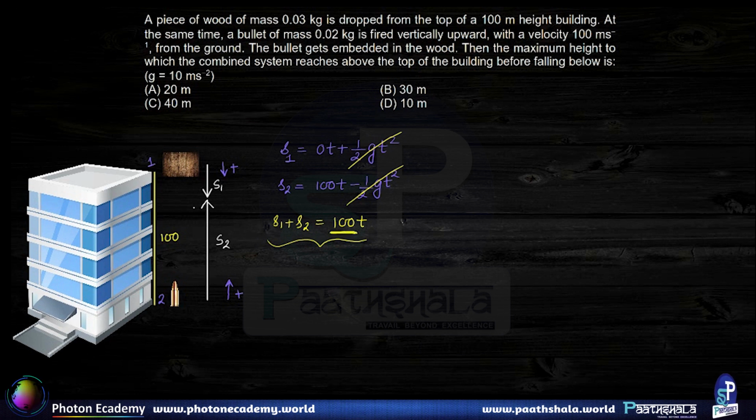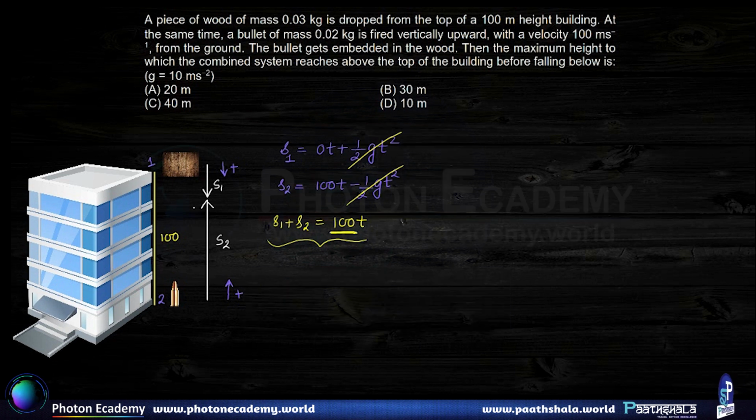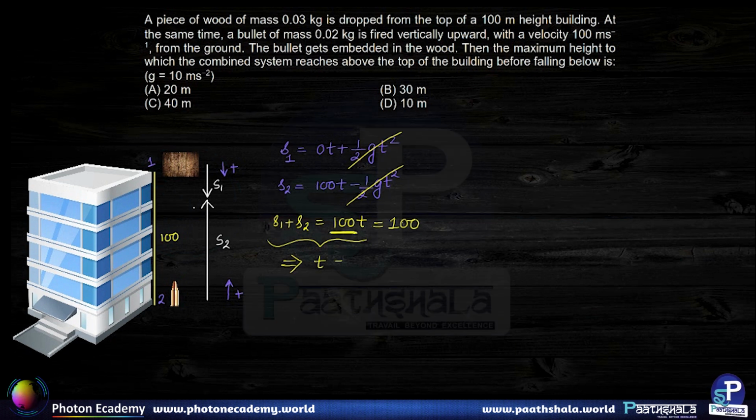So we could have written this equation directly. Students who have more physical intuition can skip this step and directly write it. S1 plus S2 is 100t, and S1 plus S2 happens to be the height of the building, which itself is 100. This implies that the time t after which they are going to collide is essentially 1 second.